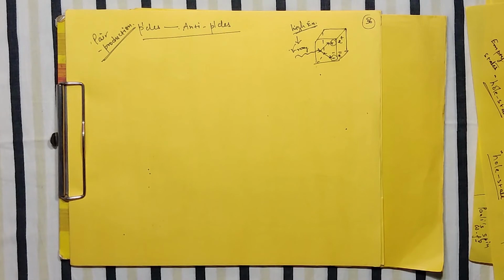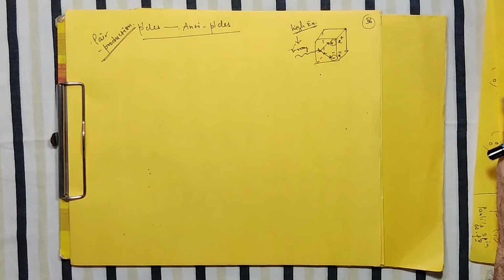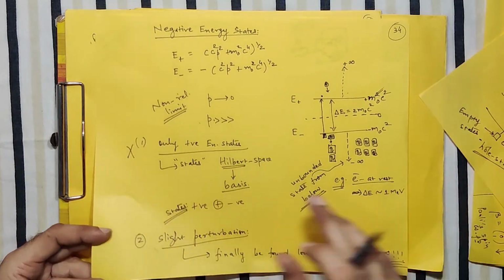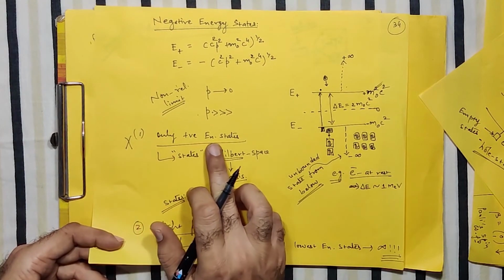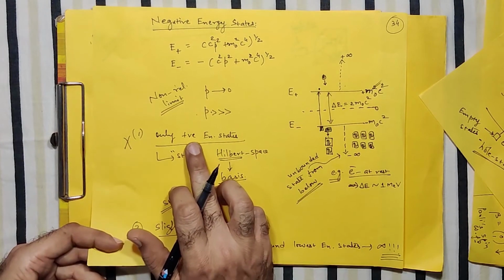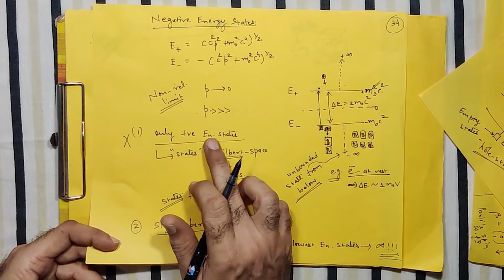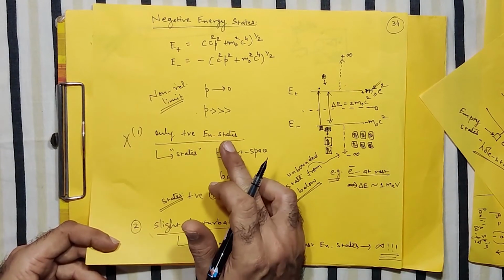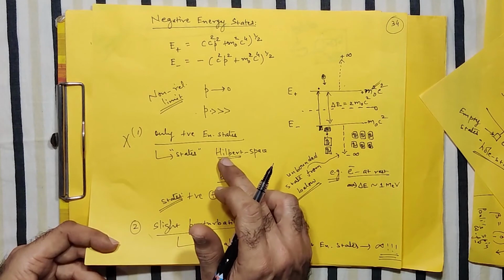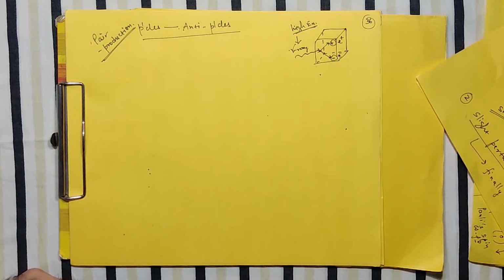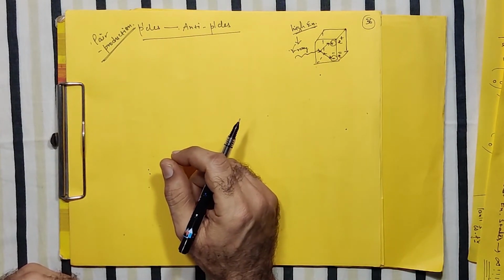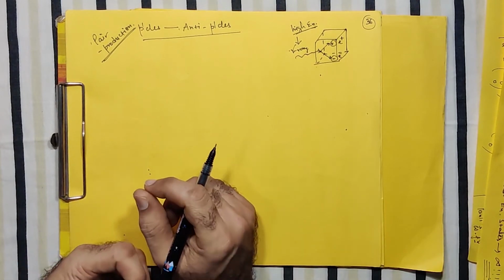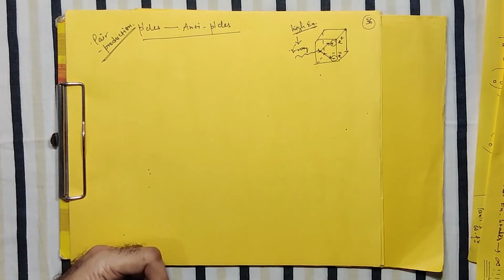Correct? People have also tried to define the KG equation, as we have discussed here, by first ignoring the negative energy states. So even in the case of the KG equation, we can ignore negative energy states and allow only positive energy states. But again the problem comes the same: even if you start with the positive energy state, quantum mechanically at the end it allows the negative energy states. So that says that whenever you write a relativistic equation, either the Klein-Gordon equation or the Dirac equation, it is indeed an equation which deals with the many particle system.